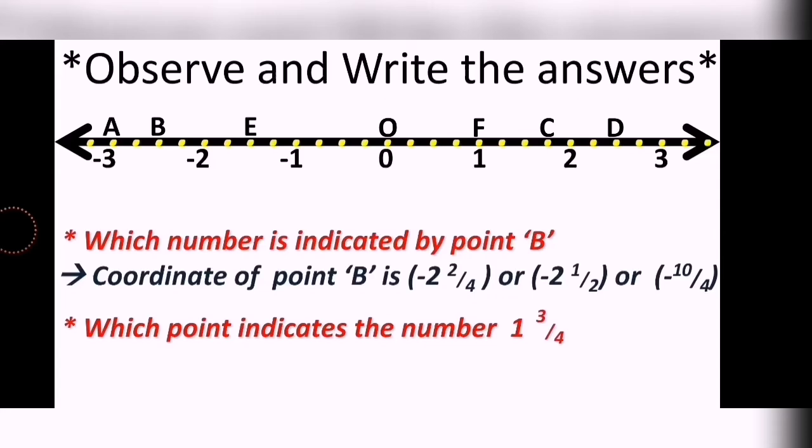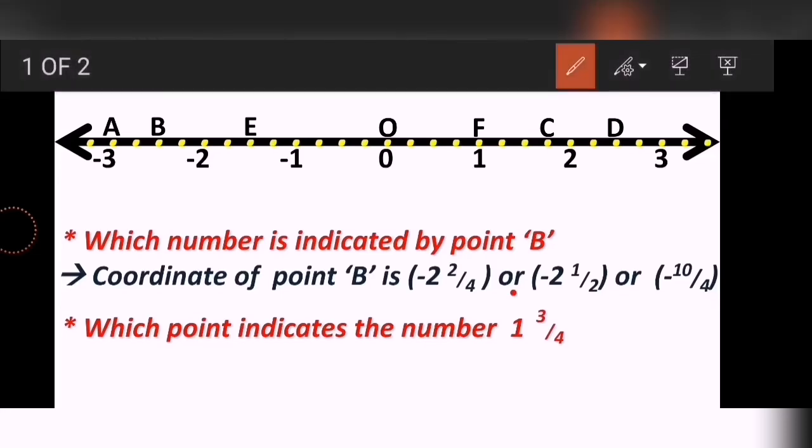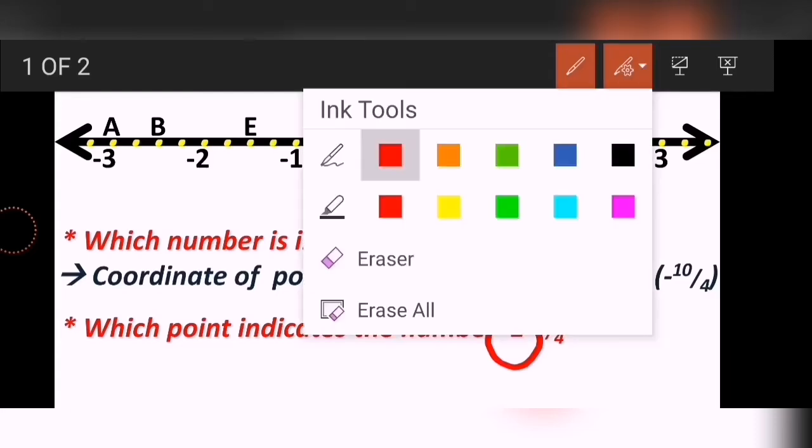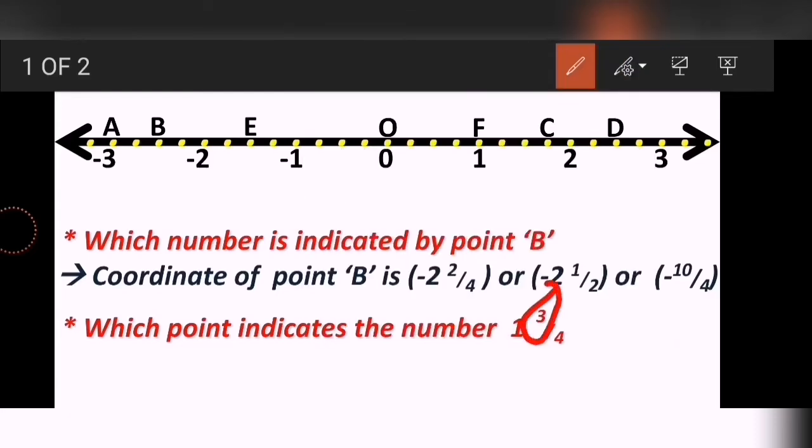The next question is, which point is indicated by the number 1 3 upon 4? It's very easy. Where is the 1? First, see, 1 is the complete part. Where is the 1? Over here on the positive side. Then the numerator indicates that it is the third point after 1. This is 1, and the numerator indicates the third point.